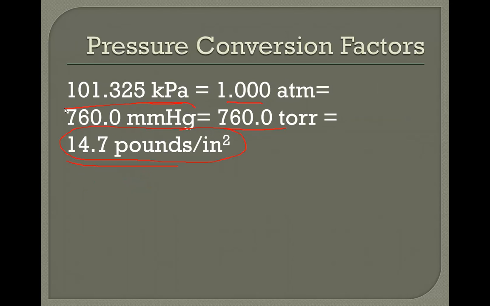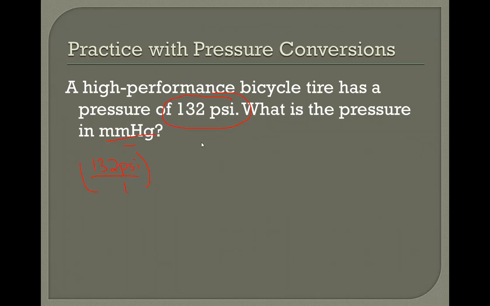So we can relate those two numbers in a conversion factor. 760 millimeters of mercury is the same thing as 14.7 psi. So I have psi on the top, I want to put psi on the bottom, and that's 14.7, and that's 760 millimeters of mercury.